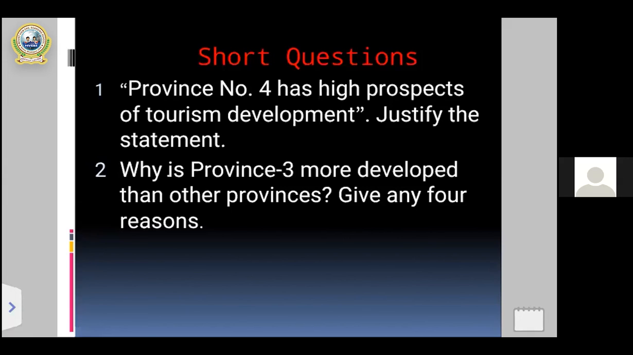And the second question is, why is province 3 more developed than other provinces? Give any 4 reasons. In the previous class, we had discussed number 3 and 4. So in number 2, you have to list out any 4 reasons among the 7 provinces for why number 3 is more developed. You have to justify with the help of fruitful reasons. Okay, so these are two short question answers as homework for you.